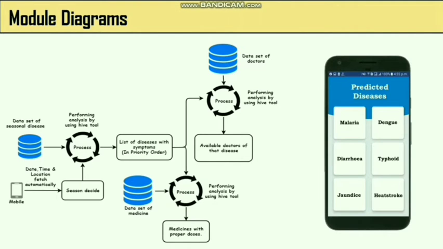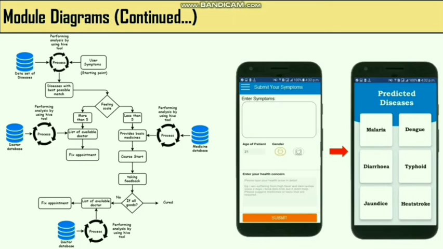Basically there are two modules, that is manual and automatic. This flow represents the automatic section. In the automatic section we are fetching location, date, and time, and on the basis of that we are predicting a season, and on the basis of season we are predicting the diseases. This prediction is done on three particular datasets, that are dataset of medicines, dataset of doctors, and dataset of diseases. Let's move further into the manual section.